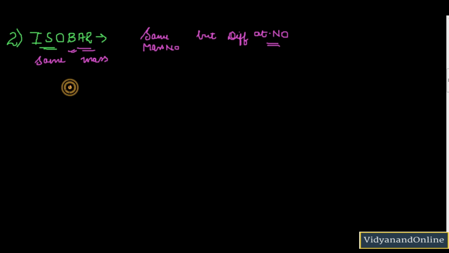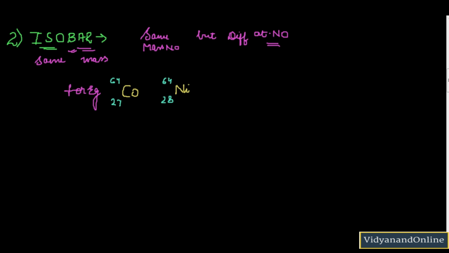For example, consider cobalt and nickel. So cobalt and nickel, they are two different elements, and that is why their atomic number will be also different. So cobalt has an atomic number of 27 whereas nickel has an atomic number of 28, but they will be having same mass. So they are having a mass of 64 and 64. So we can say they are isobars.